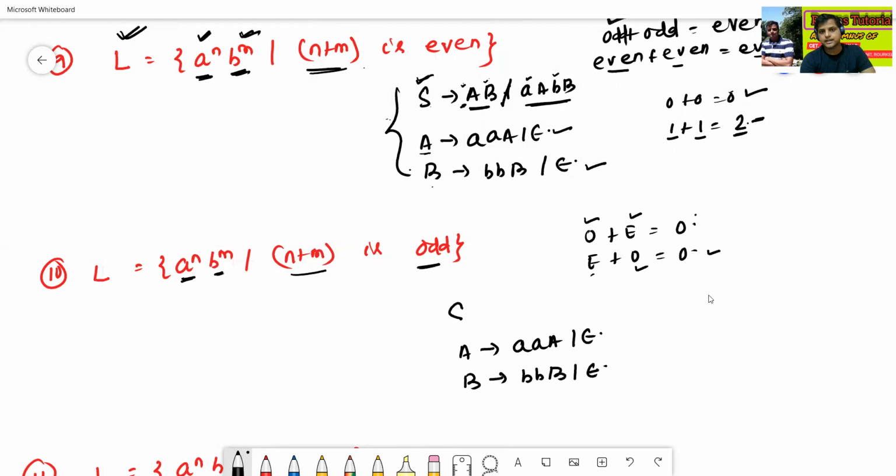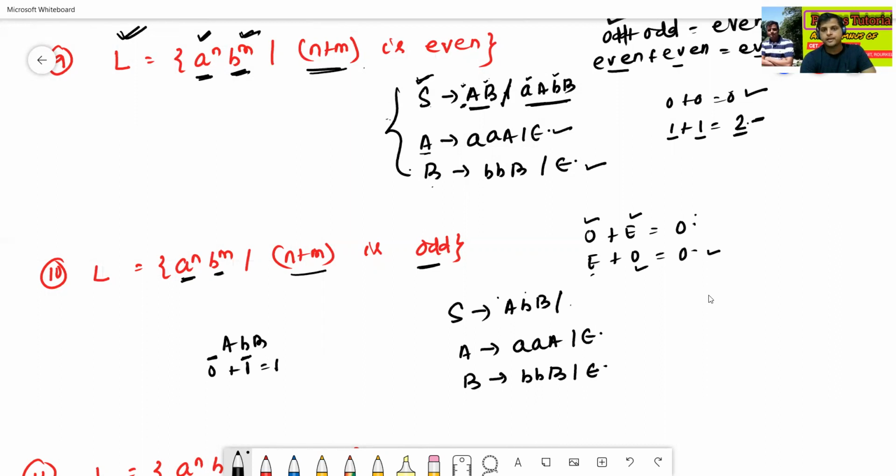Now I'll take the starting symbol, see here, that means Ab, here even number, even plus odd. Here there is no a, that means 0, and 1 b means 1. So 0 plus 1 equal to 1.